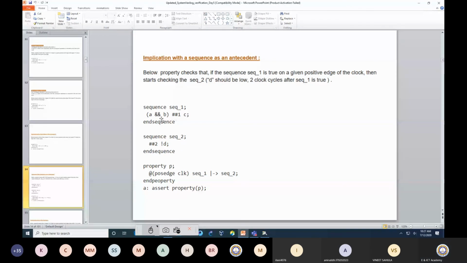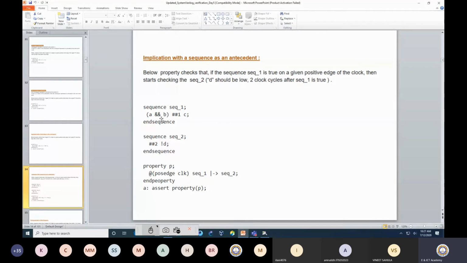But probably I would like to split it up in terms of the different events. So out of 4 events, I am considering 3 events together. Maybe you can consider 2 events also. There is no issue. Okay. So here in the first sequence, 3 events are combined and the 4th event is written as a separate one.